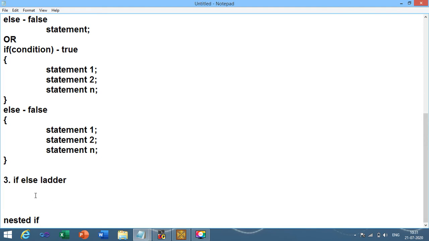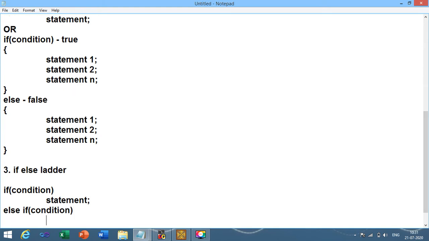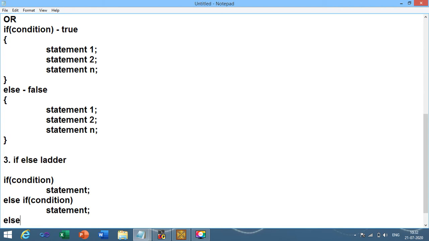So the syntax for if else ladder is: if condition, statement; else if, there is a space in between else and if keyword, again statement; else if condition.